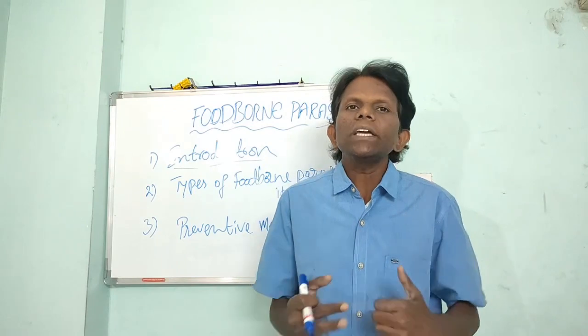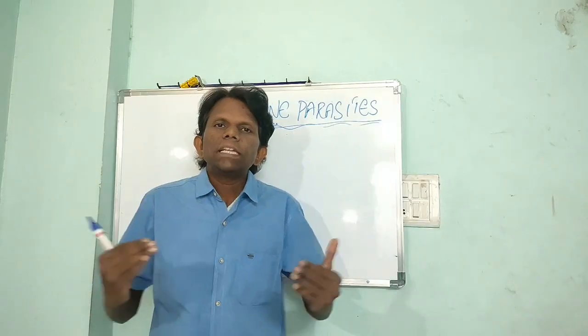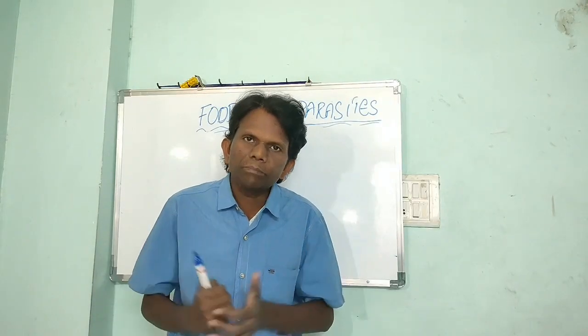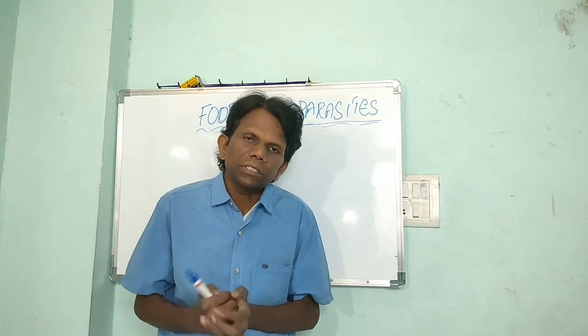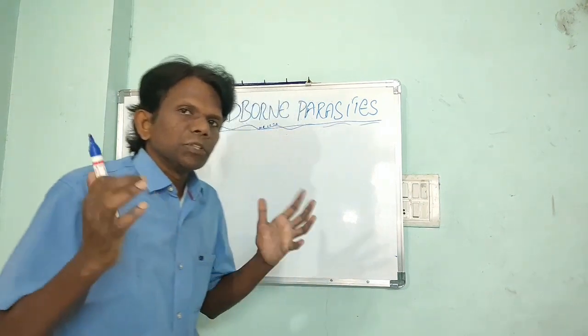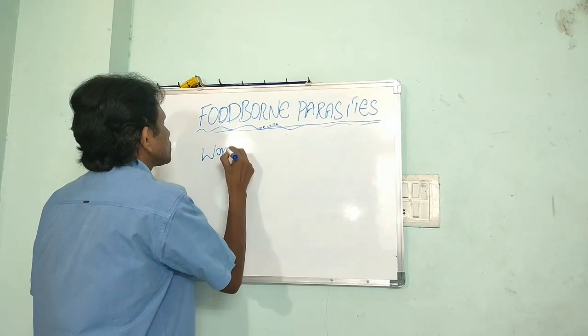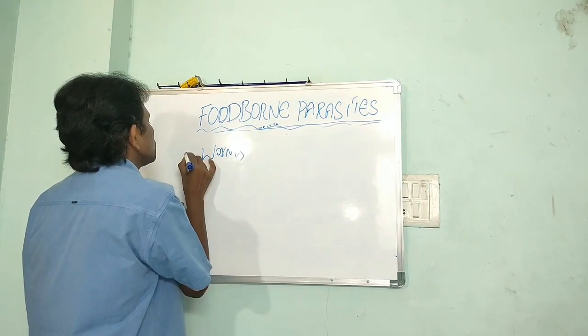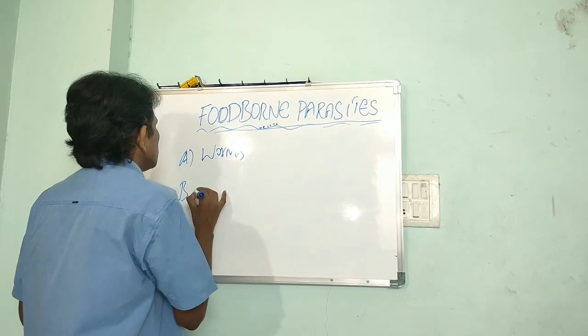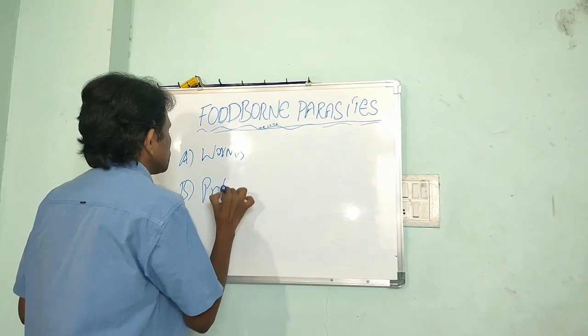Thank you. And today's topic, let us discuss the types of parasites which cause infections in human beings. Mostly two kinds of parasites: one is worms, the second one is protozoans.